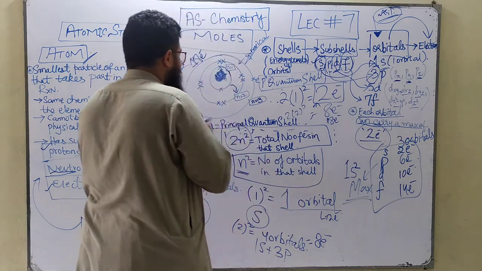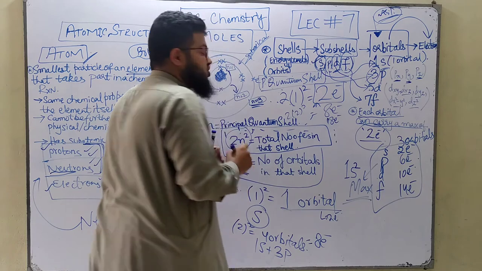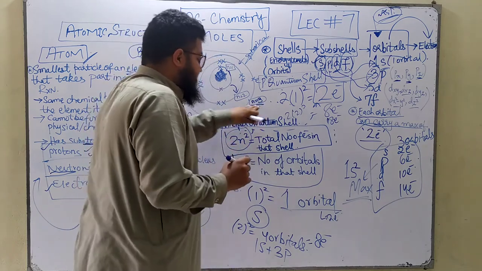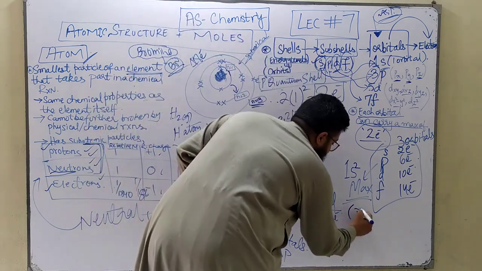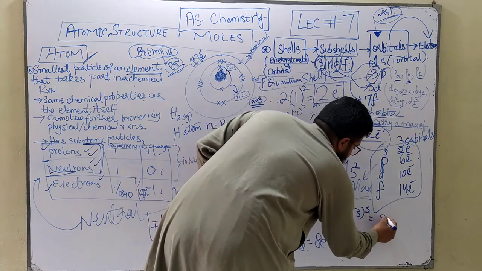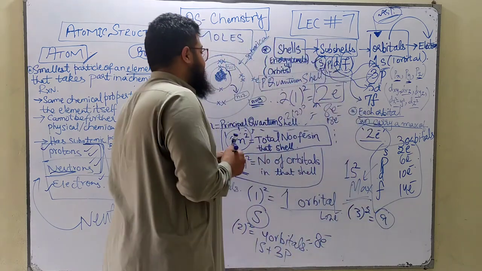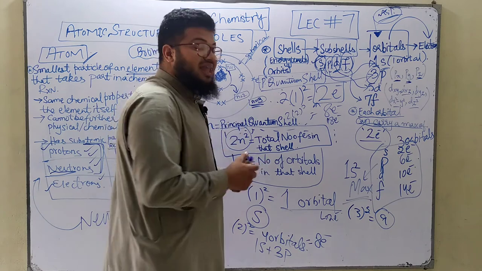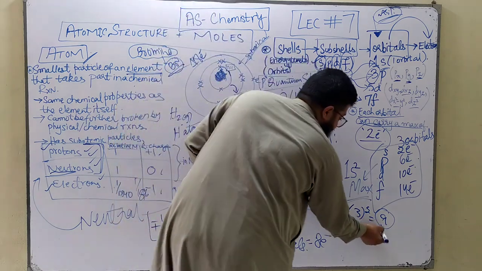Similarly, in the third shell, the number of orbitals is 3 squared, which means 9 orbitals. So 9 orbitals mean 18 electrons.